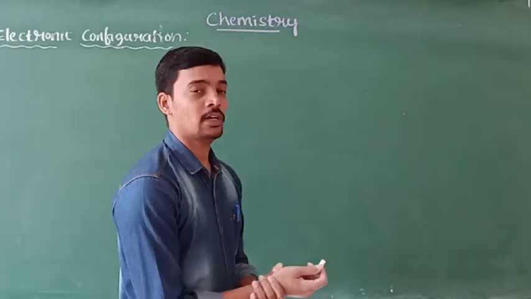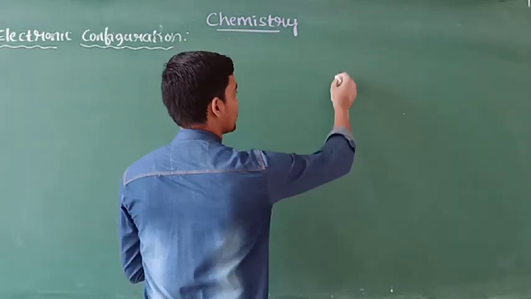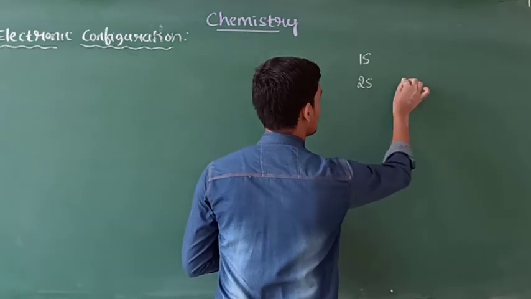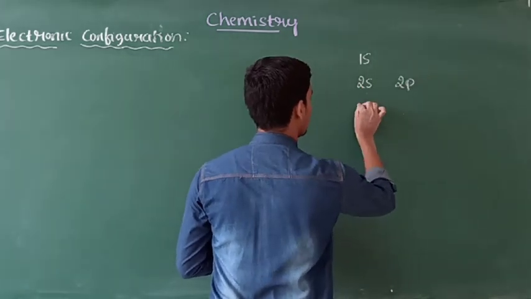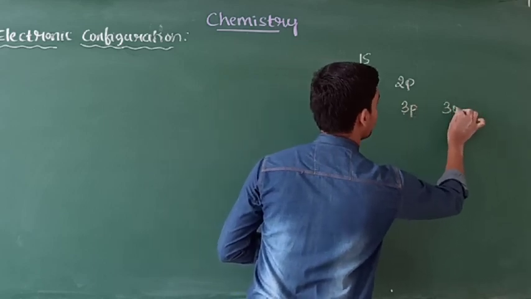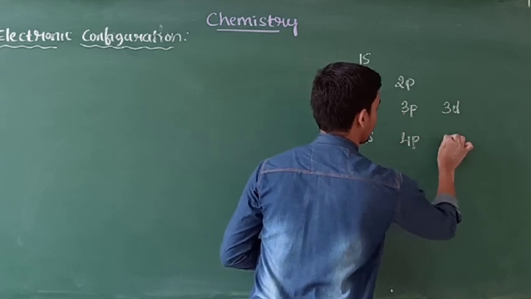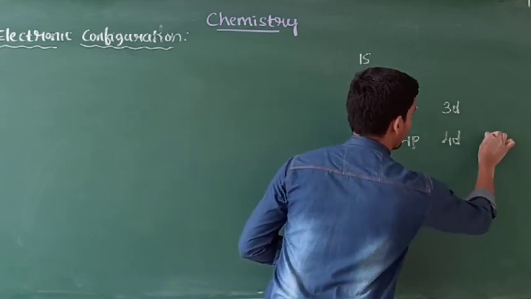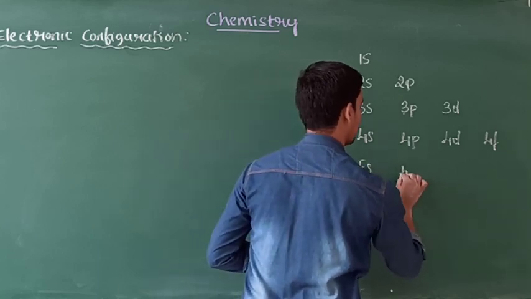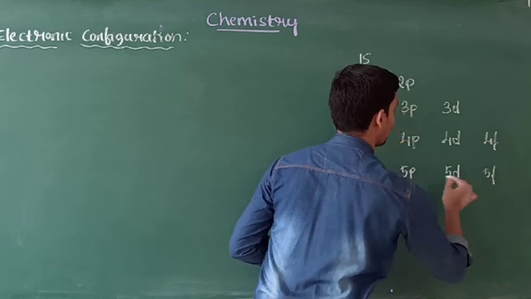Okay, the next concept is in which direction the electrons are going to fill. For this there is a simple diagram: 1s, 2s, 2p, 3s, 3p, 3d, 4s, 4p, 4d and 4f, 5s, 5p, 5d and 5f, like this.